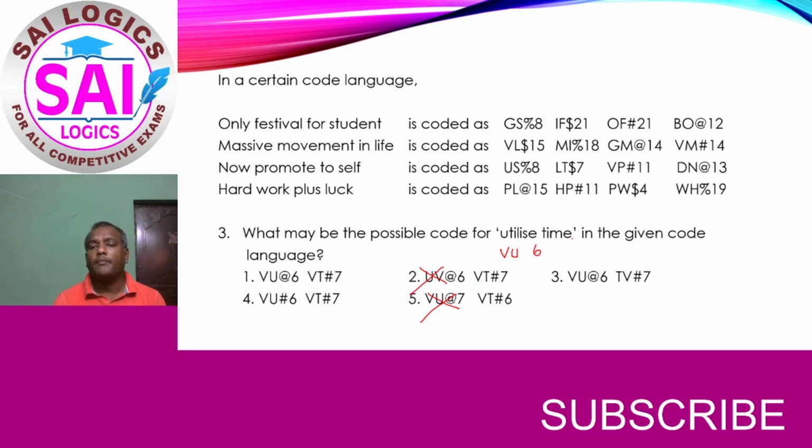And time, the pair of the last alphabet should be the first one, so that is V. And the first letter has to go to the second place, and the pair value of the first letter should be the last number, so that is 7. So VT7 should be the answer. Here TV7 is there, this is also wrong. Now we have got two options, 1 and 4. In the fourth option we can observe that two same symbols have been mentioned, which is not right according to the problem, and the answer is option number 1.